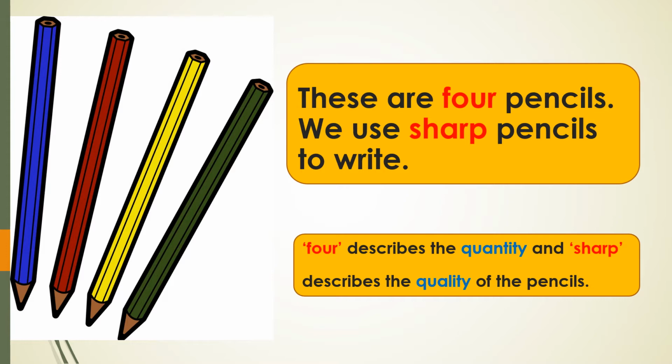How are the pencils? They are sharp pencils. How many pencils are there? Four pencils.